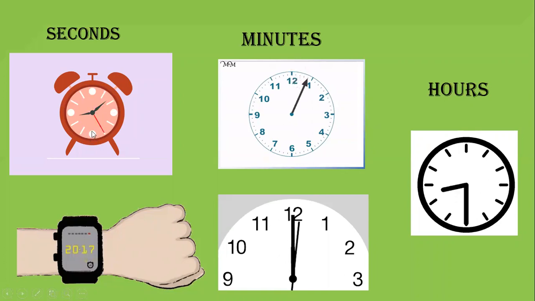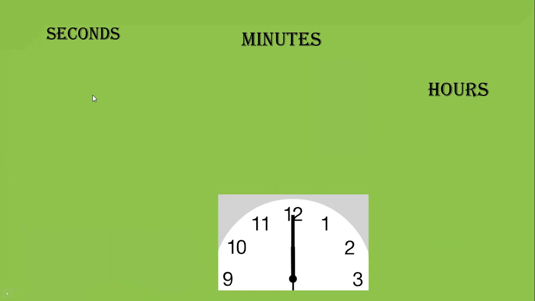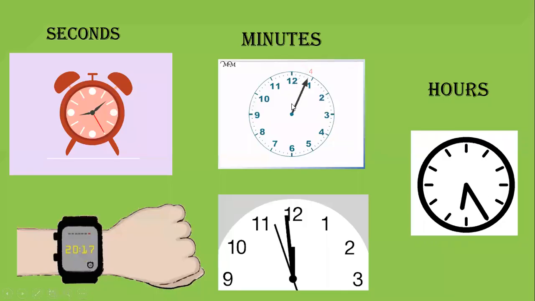This is the second hand. Look, it moves quickly. When it covers the face of the watch from 12 to 12, it covers 60 seconds, means 1 minute. Then this is the minutes hand, 5 minutes, then 10, then 15, here 20, 25, 30. This is the wristwatch, this is table clock, and this is wall clocks. As you can see how the hands of the clocks move. Understand? Seconds, minutes, and hours.